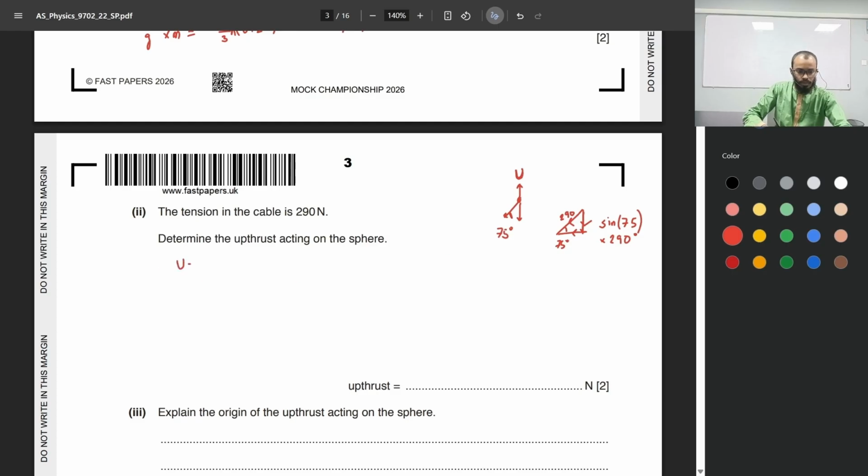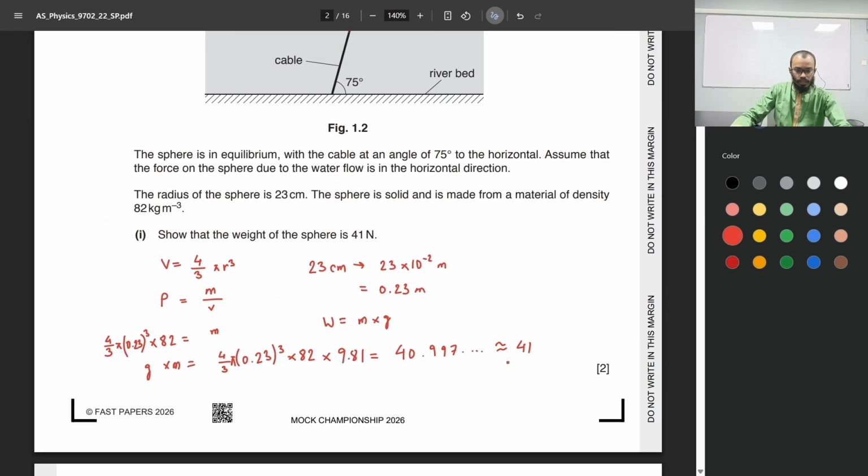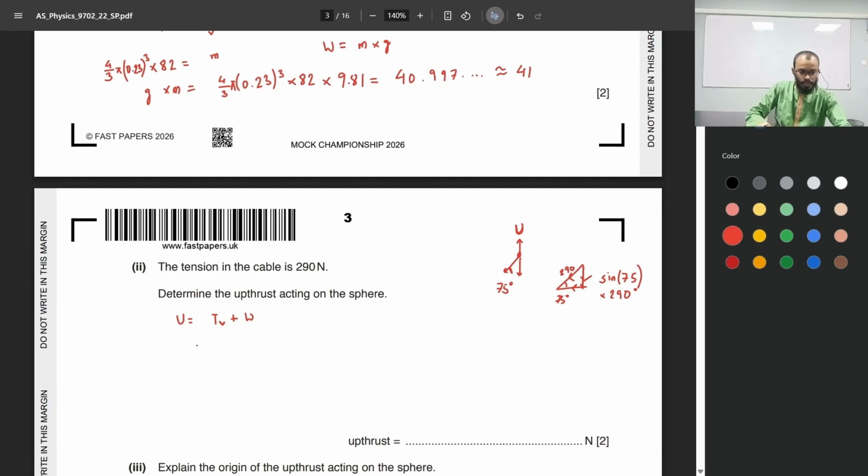So upthrust is equal to the vertical component of the tension, let's call it TV, plus the weight of the sphere. We already know the weight of the sphere as 41, which gives us a value of 290 sine 75 plus 41. That gives the value of upthrust as 321.118 something something. We can round it to 321 newtons. The unit is already given here, so we don't need to write a newton here.